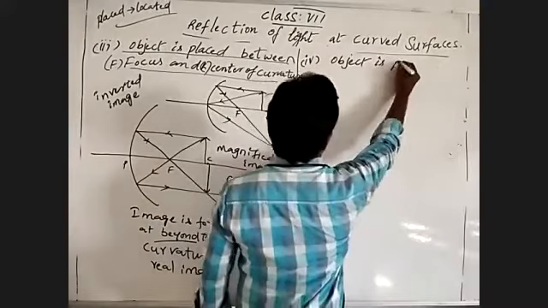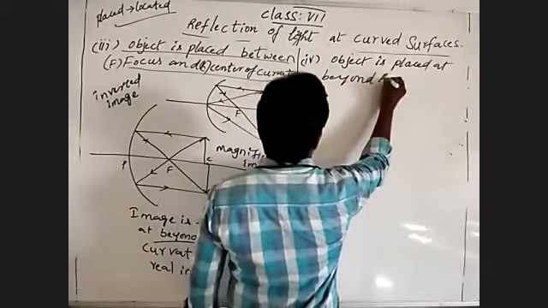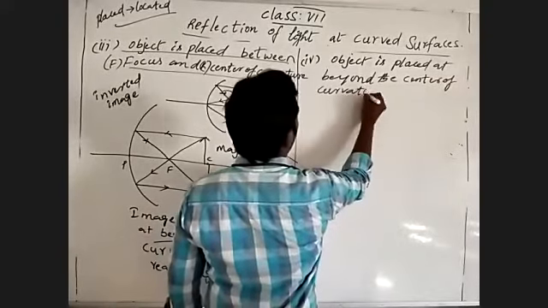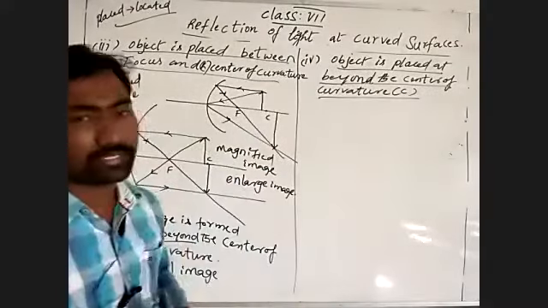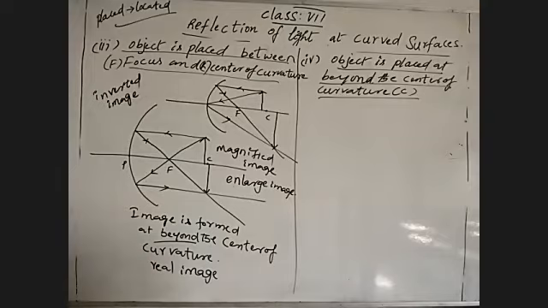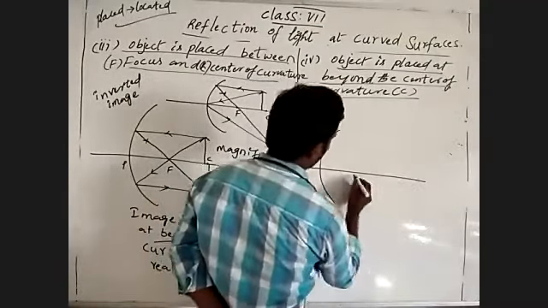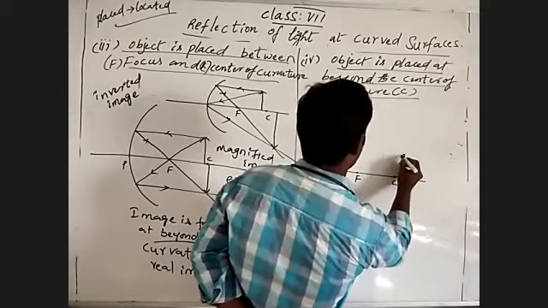Then coming to the fourth condition. The object is placed beyond the center of curvature. Where I am placing the object, it is placed at beyond the center of curvature. Earlier it was placed between focus and center of curvature, with the image formed beyond the center of curvature. Now I am showing how it forms the image. This is the pole, focus, and center of curvature, and the object is beyond the center of curvature, wherever.